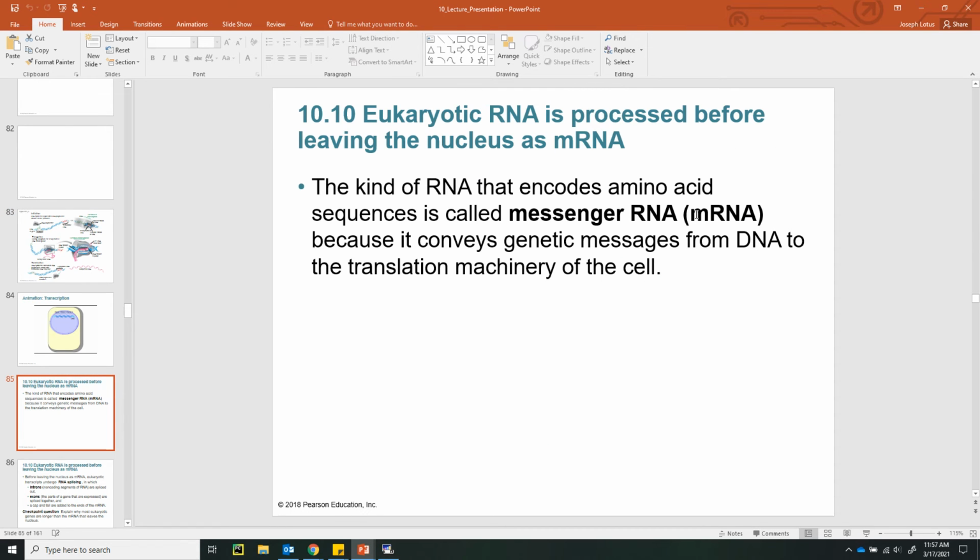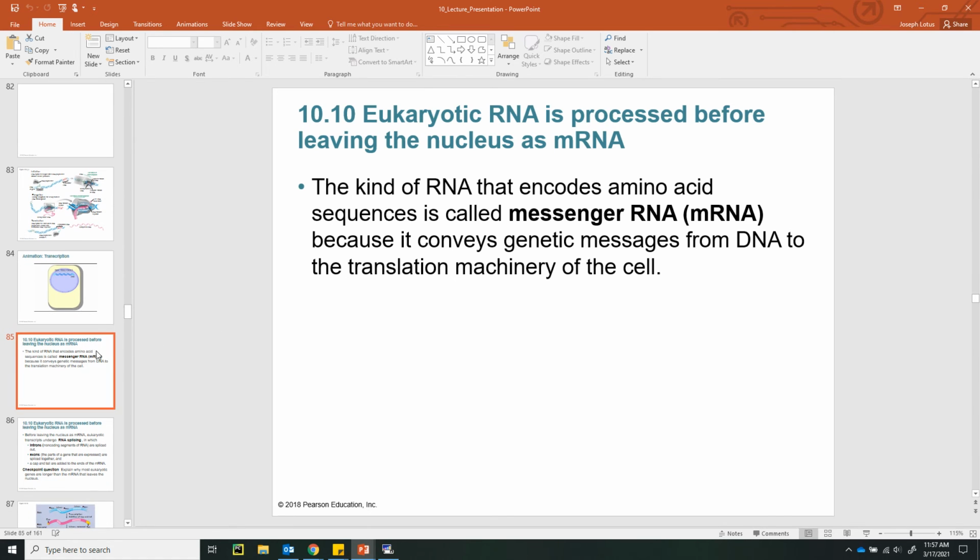So remember, the job of the mRNA is just carrying the genetic message from the DNA to the ribosome and the tRNA.